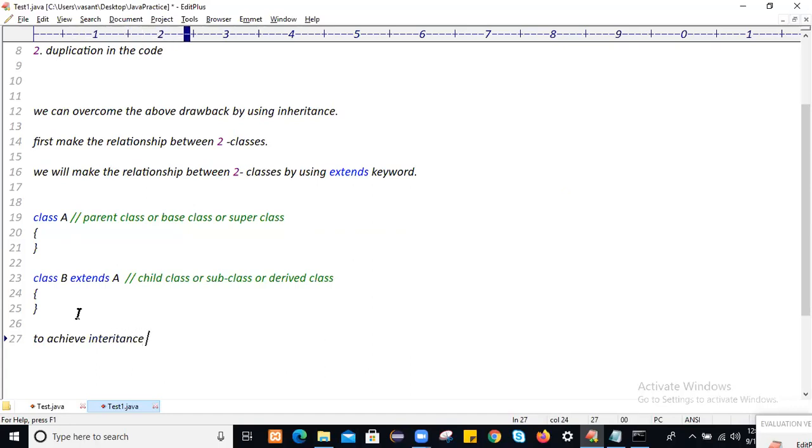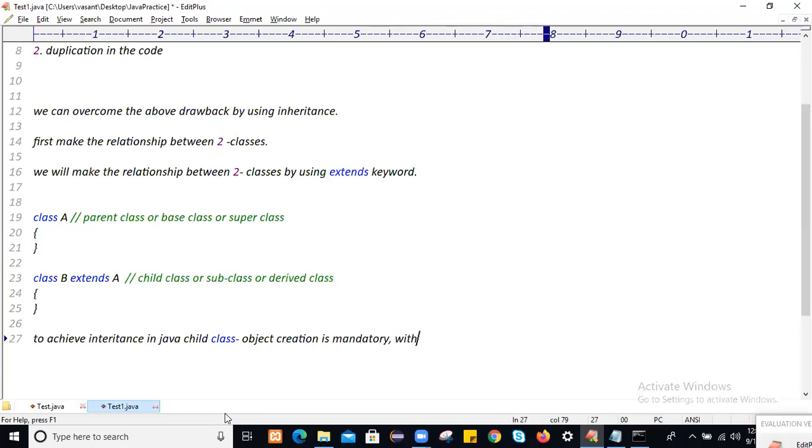So to achieve inheritance in Java, just making the relationship between two classes is not enough. You have to create a child class object. When you create a child class object, then only all the parent class as well as child class non-static members will get loaded into that object. So always remember that child class object creation is mandatory.